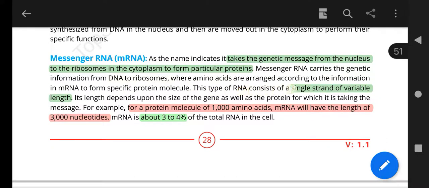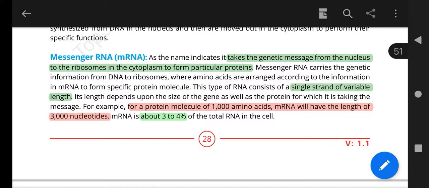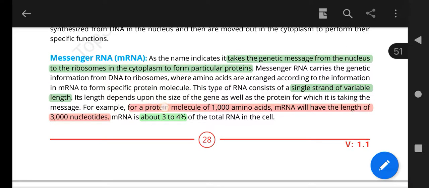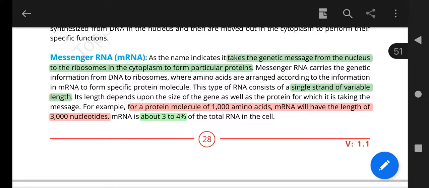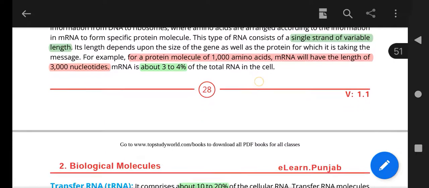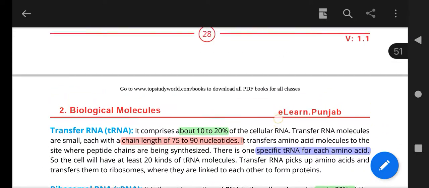This type of RNA consists of a single strand of variable length. Its length depends upon the size of the gene as well as the protein for which it is taking the message. Actually, the protein size matters. For example, if we have to synthesize a protein of 100 amino acids, then of course we will have messenger RNA of 300 nucleotides. And as we discussed, messenger RNA is about 3 to 4%, the least frequent.